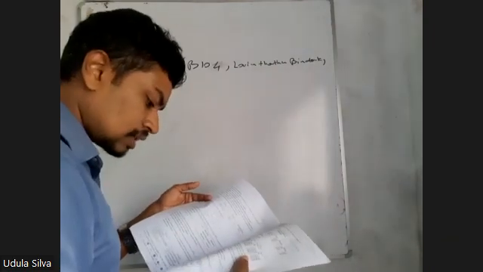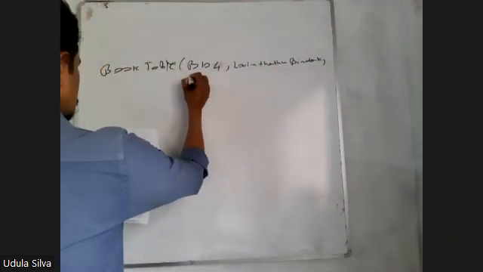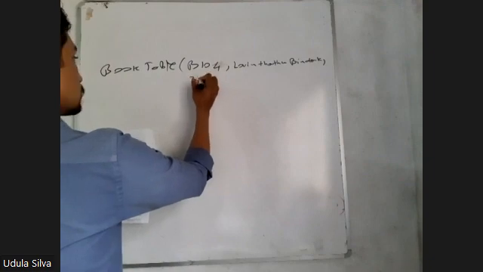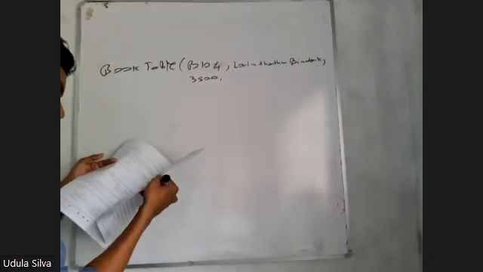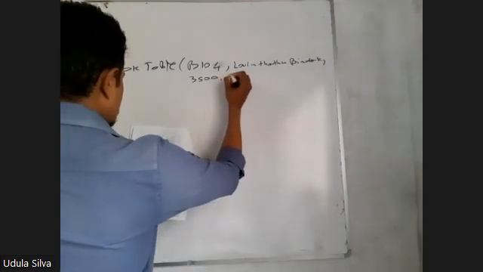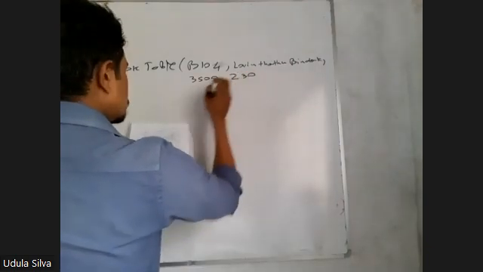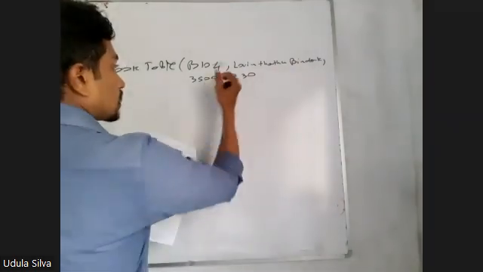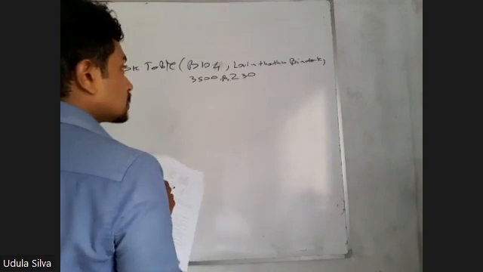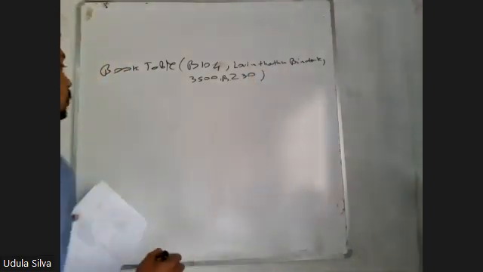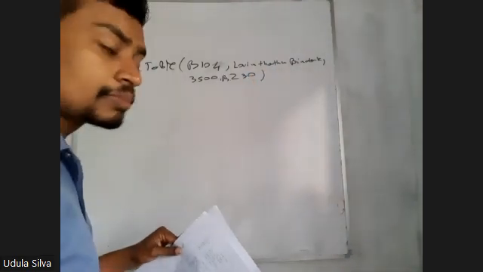Number of books 3,500 copies, right? And unit price 230. How have they put it? Rs. 230. That is how you have to put it. So this is the record of the book table.